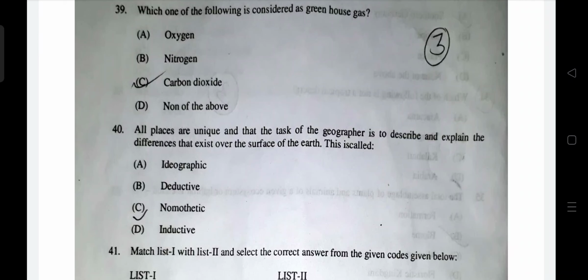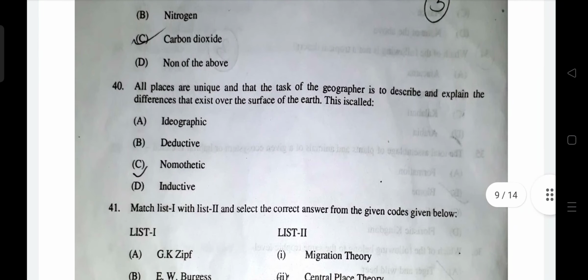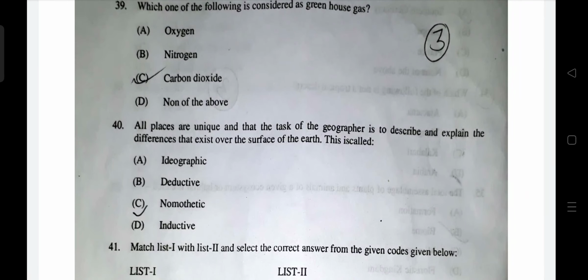Okay, next question. All places are unique, and the task of geography is to describe and explain the differences which exist over the surface of the earth. This thing is actually idiographic. Nomothetic is just the opposite of it. Scientific norms make laws. Nothing is unique. Uniqueness is not allowed. We should be looking at laws, law-making procedures. Idiography is just the opposite, so the answer is A.